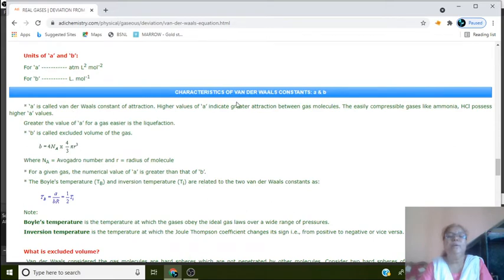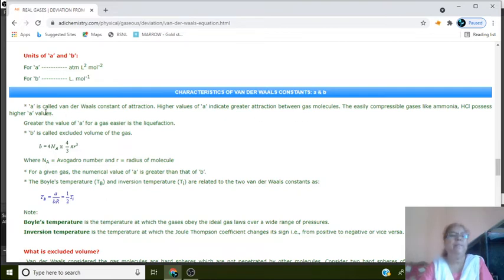Then the characteristics of van der Waals constants a and b. Here a is called the van der Waals constant of attraction. Higher values of a indicate greater attraction between gas molecules.